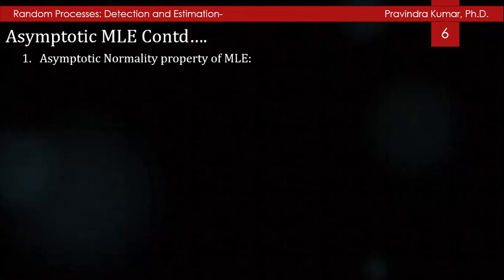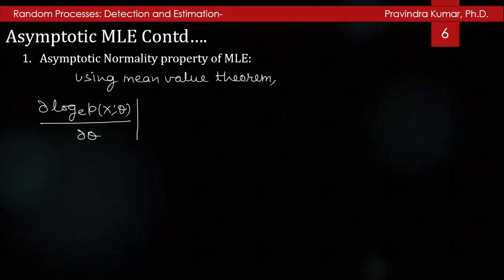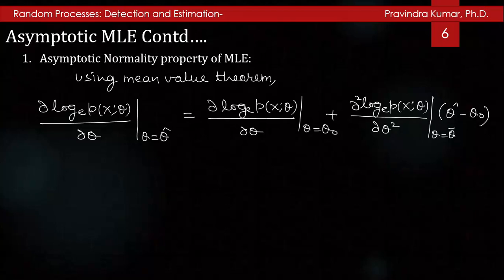To derive the asymptotic PDF of the MLE, using the mean value theorem, ∂ log p(x; theta)/∂ theta with theta equal to theta cap is equal to ∂ log p(x; theta)/∂ theta with theta equal to theta naught plus ∂² log p(x; theta)/∂ theta² with theta equal to theta bar times (theta cap minus theta naught), where theta bar is between theta naught and theta cap.